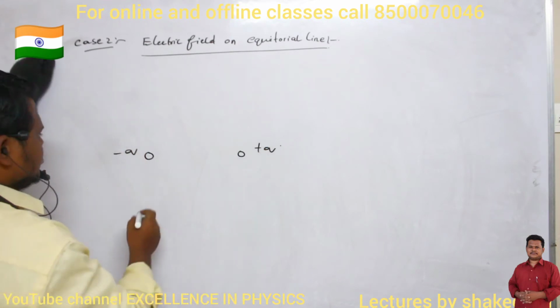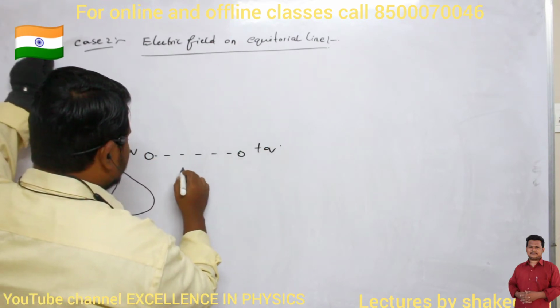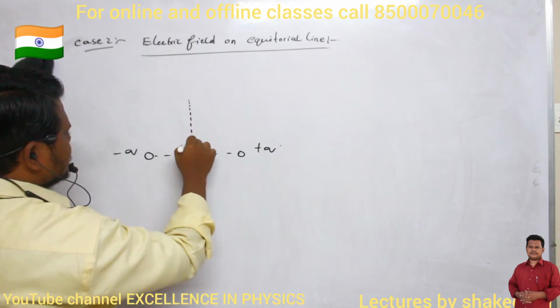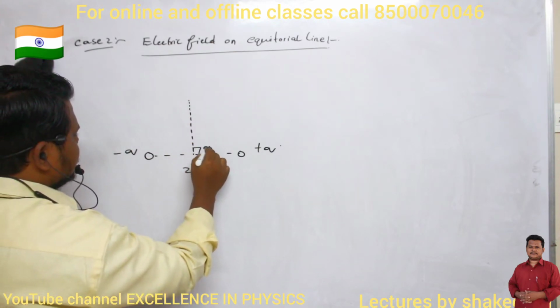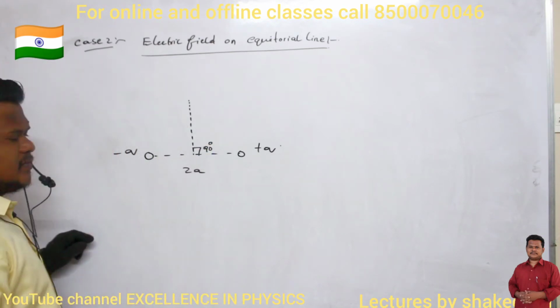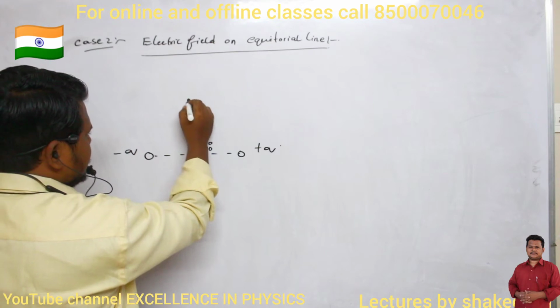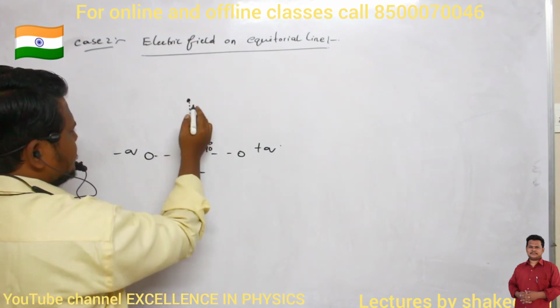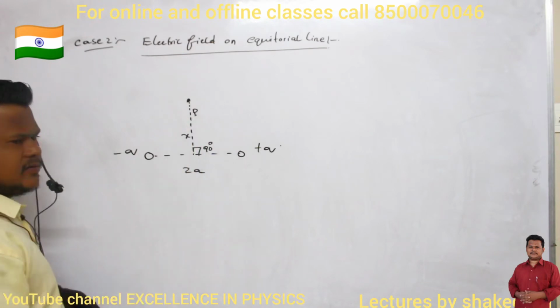So both of them are separated by a distance of 2a. Then if you draw a perpendicular bisector to this line, which makes exactly an angle of 90 degrees, this line we call an equatorial line. Clear? So here, exactly at a point P, at a distance of x from the center of this dipole, I want to calculate the electric field.